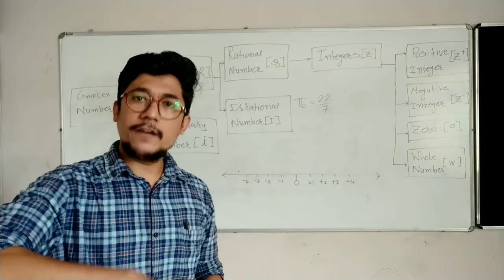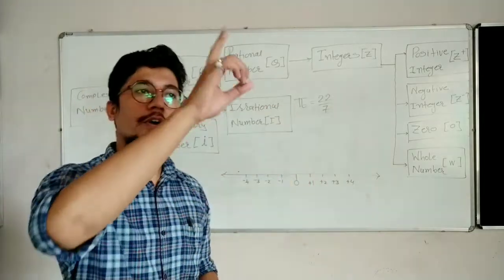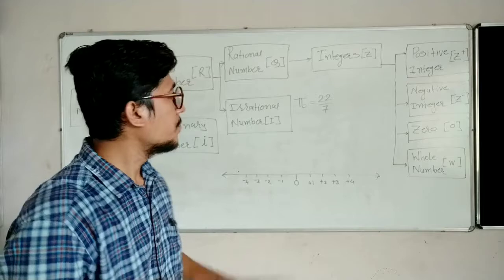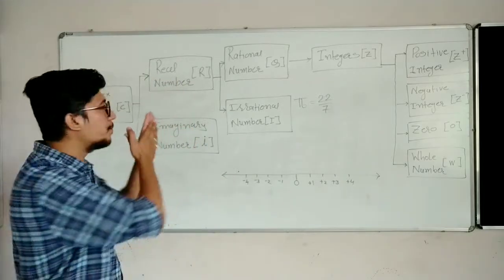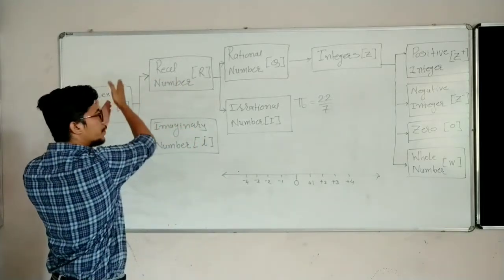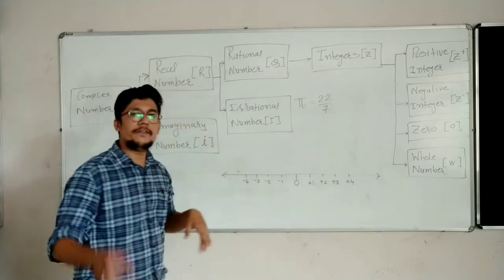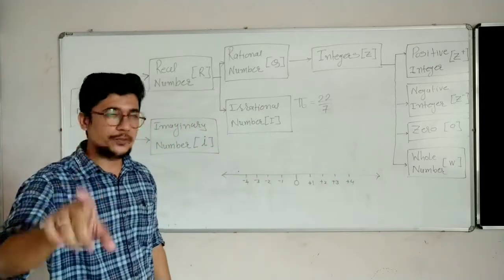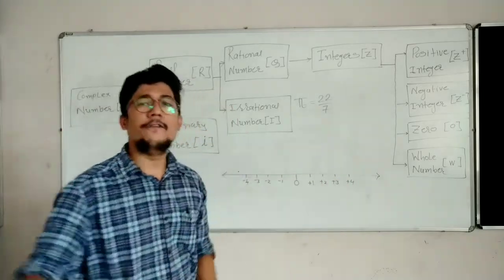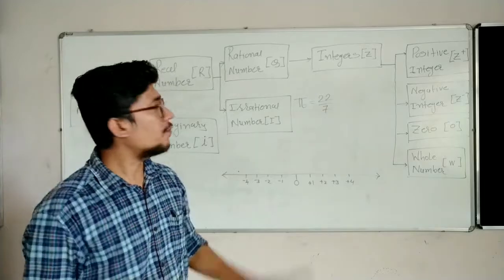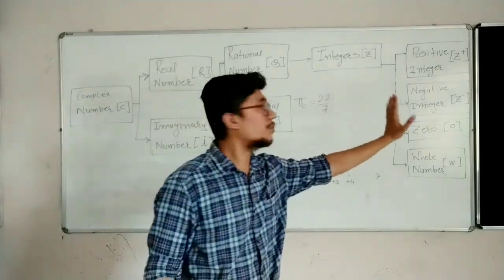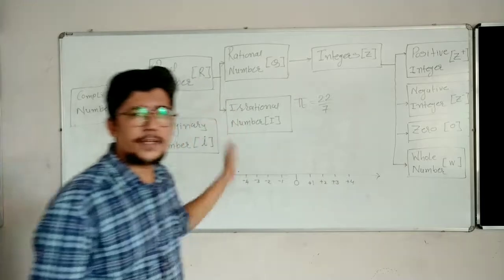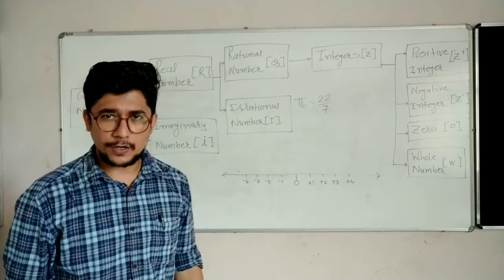But not every son can be a father, not every father can be a grandfather. So the flow will always be from left to right. Whatever question is asked to you from left to right will always be true, and whatever question is asked to you from right to left will most probably be wrong.